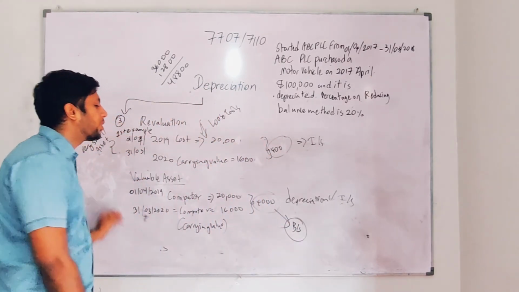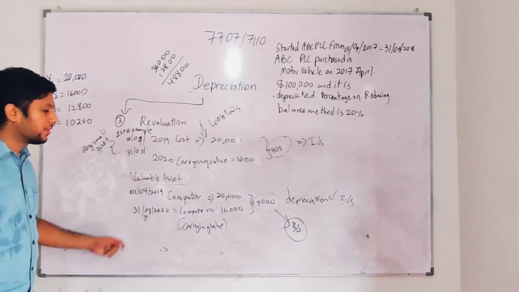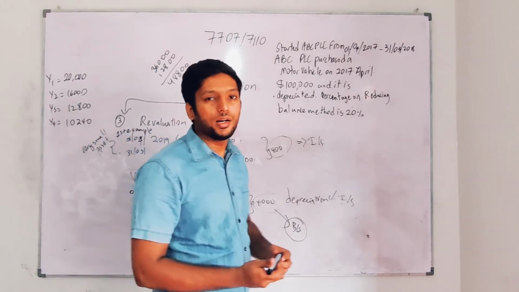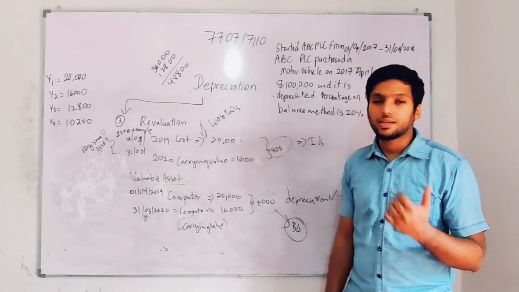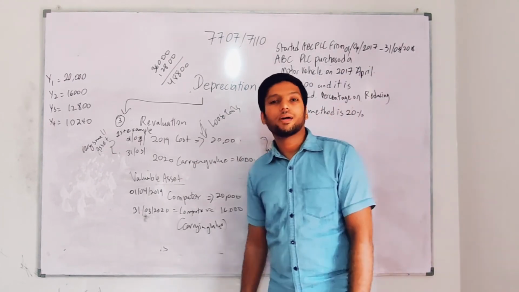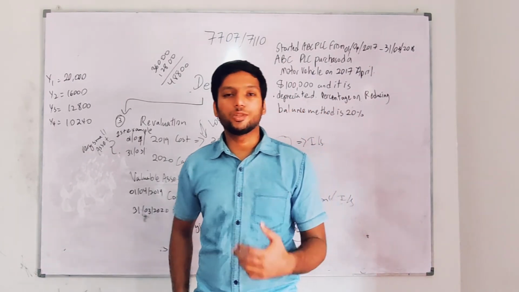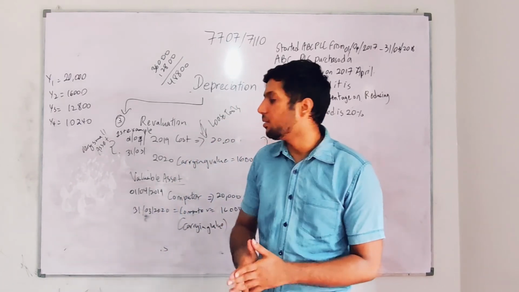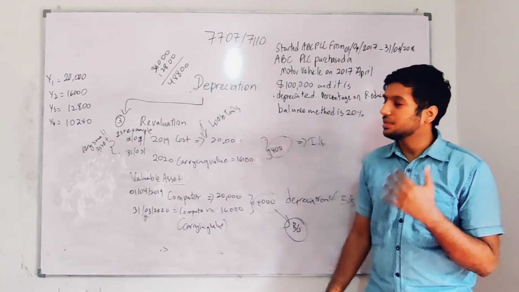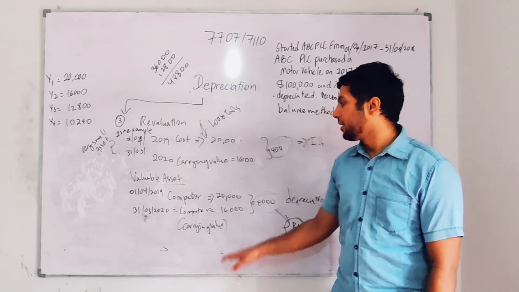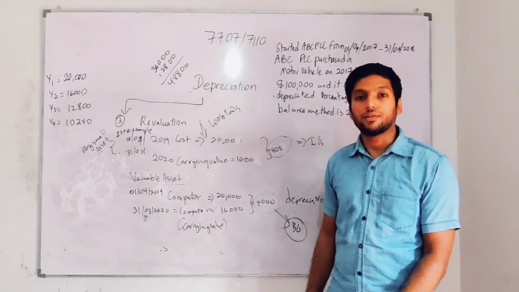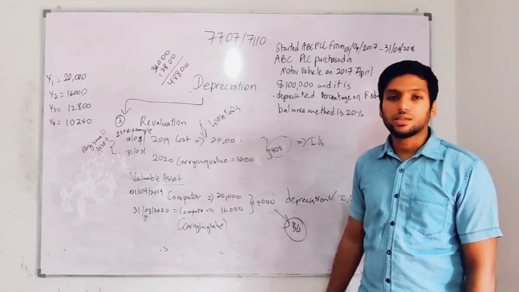So I have given an overall idea. This is not much tested, but if it is tested, this is the way you should do it. I have given an overall idea, guys, of how to record the revaluation method, the reducing balance method, and the straight line method. Straight line and reducing balance methods play an important role in the exam. The revaluation method I have seen in 7110 papers, but in 7707 papers I have not yet seen it. If questions come in future, you should know how this method works.